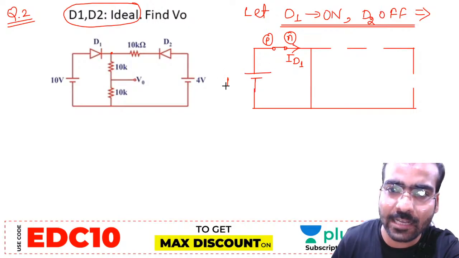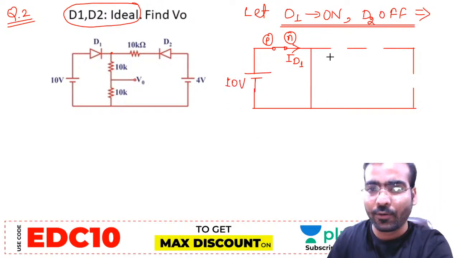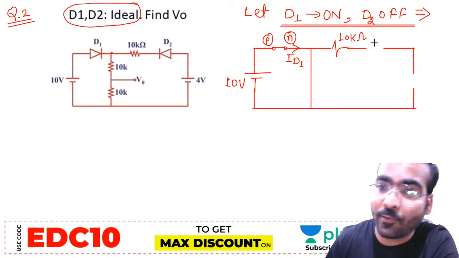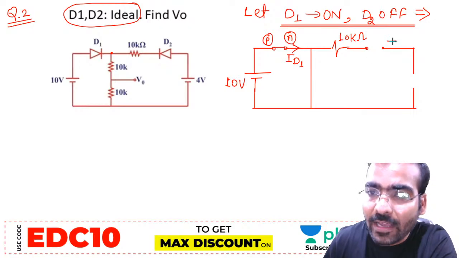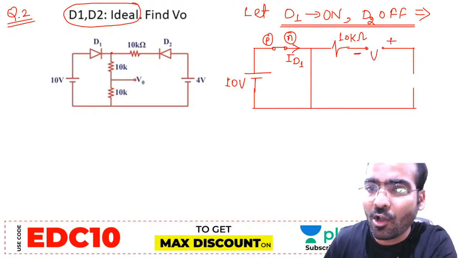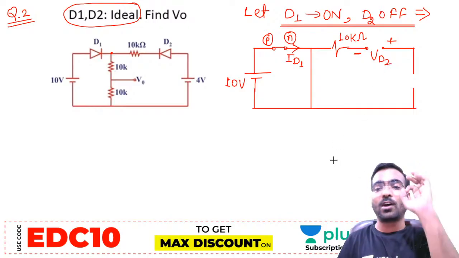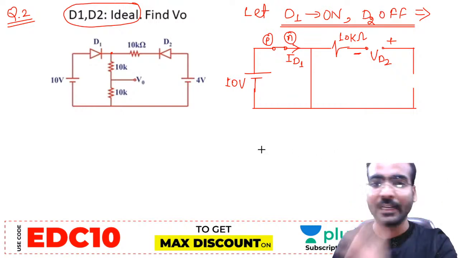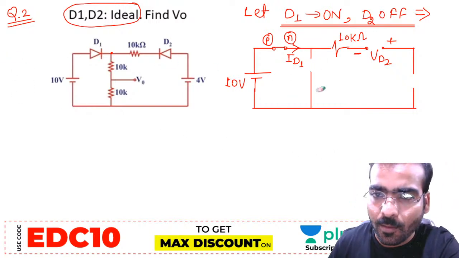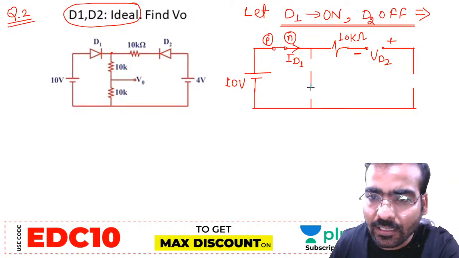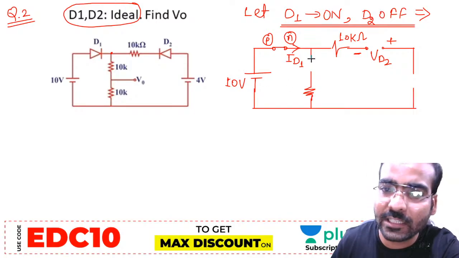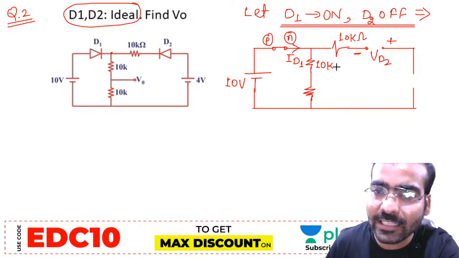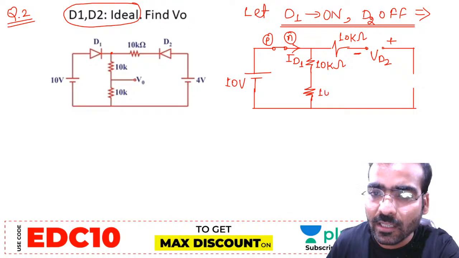Now this voltage is 10 volt. This resistance is 10 kilo ohm. What are we assuming? D2 off. Off means open circuited. When we assume any diode open circuited, always check the voltage across it. So we always check the voltage across the open circuit diode and the current through the short circuit diode. Because in the open circuit we never judge the current, as current is always zero in the open circuit. So in the open circuit we check the voltage, and in the short circuit we always check the current.